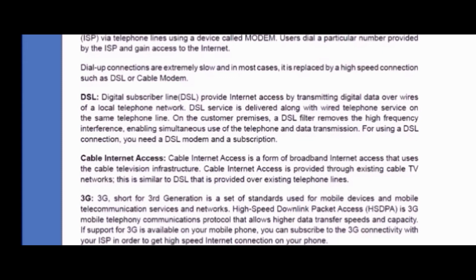Then cable internet access is a form of broadband internet access that you can use for accessing the internet.